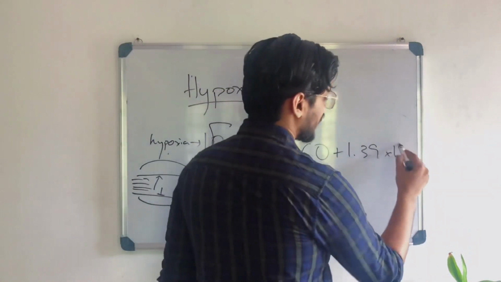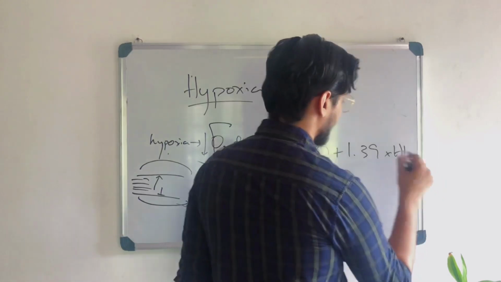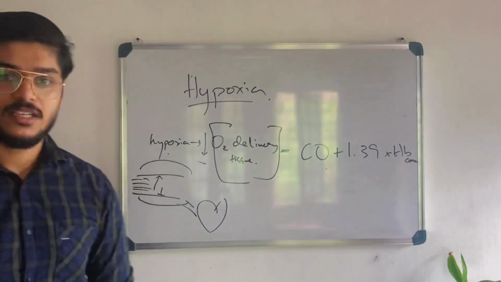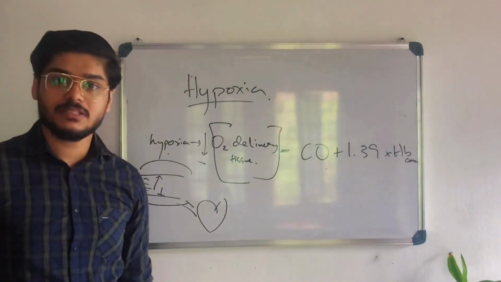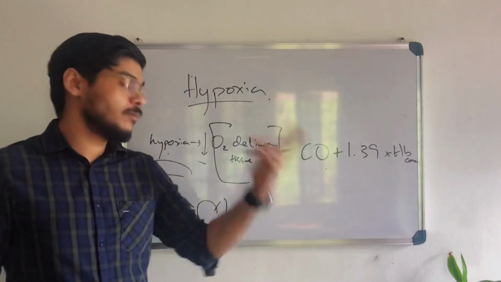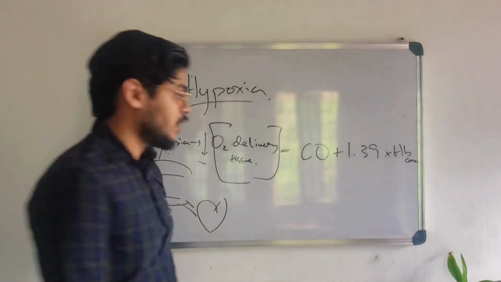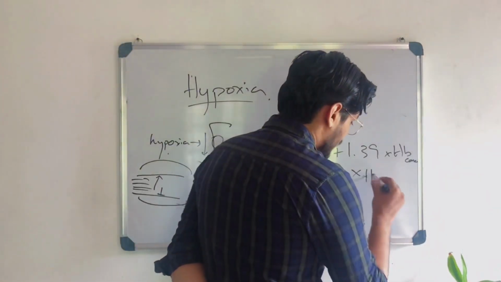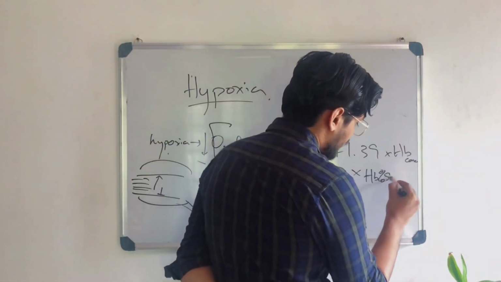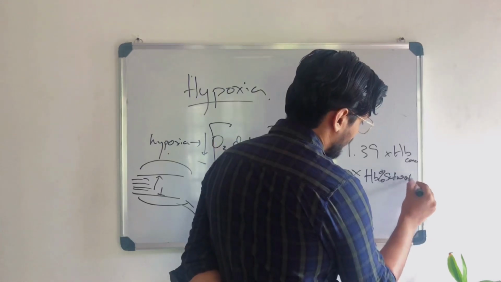So then you have to add 1.39 times the hemoglobin concentration. If hemoglobin concentration is less, there is no one to carry oxygen to that place. So cardiac output may be more, but hemoglobin concentration is less. So that's one thing. Into hemoglobin percent saturation. Percent saturation of hemoglobin.